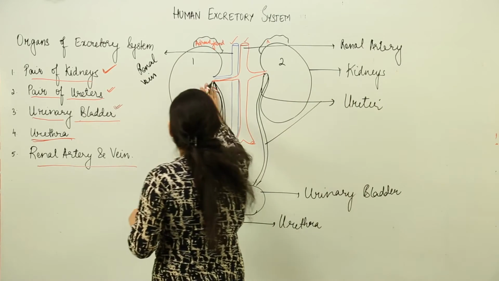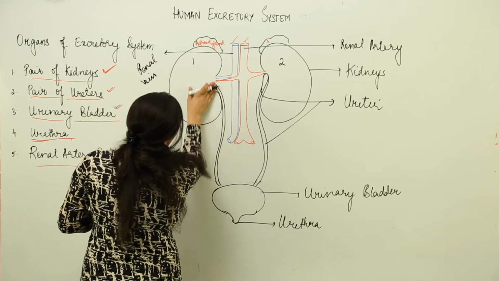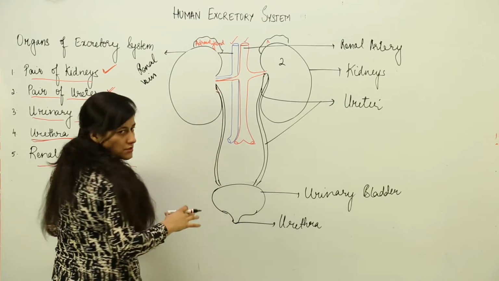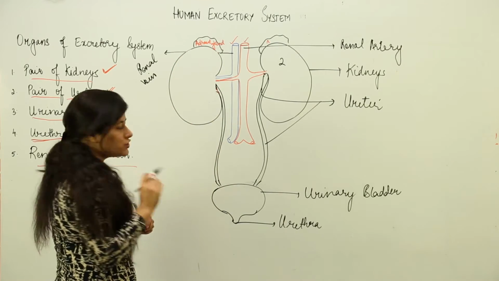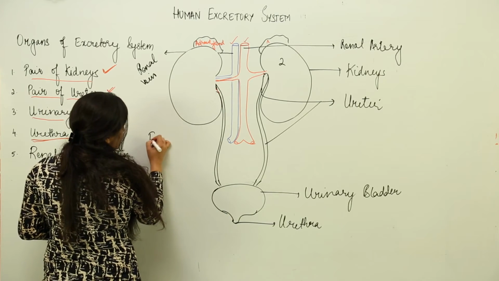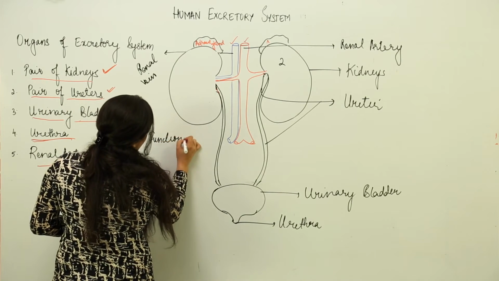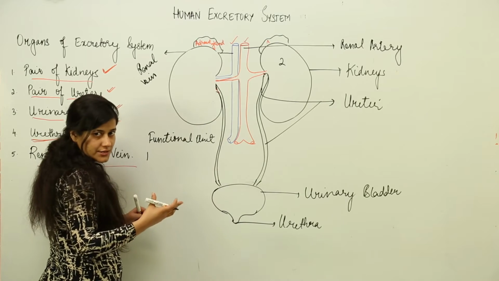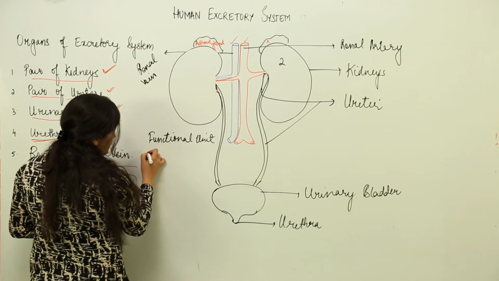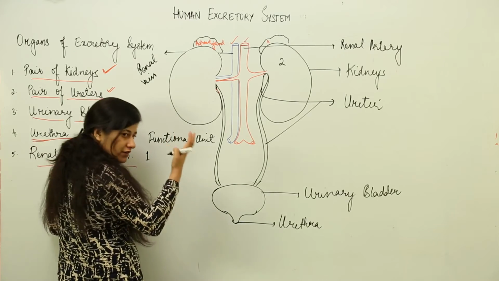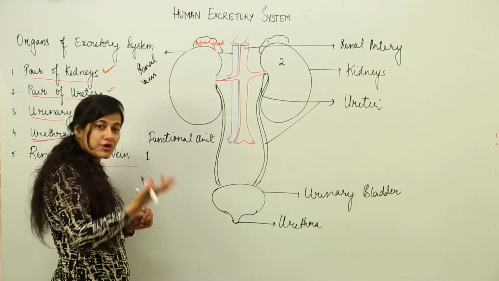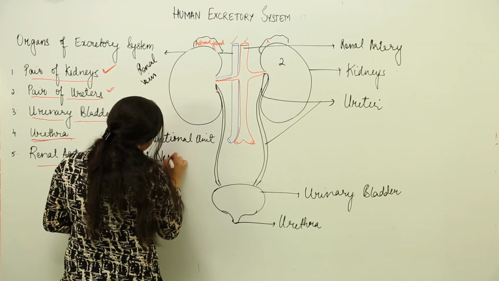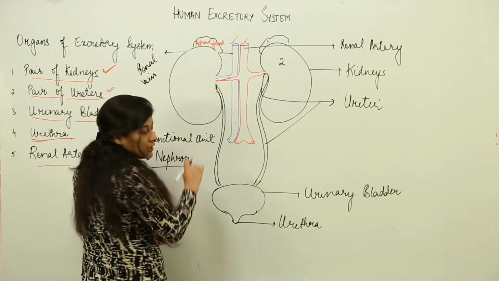Now, coming to each kidney, the kidney is the functional organ, not unit, of this excretory system, and the functional unit of the kidney is the nephron. It is the functional unit of the entire excretory system where ultrafiltration and the formation of urine take place. Whatever is present in the blood that is required would be taken back, and whatever is not required in the blood would be given out of the body. That particular unit is the nephron. So our kidneys would be rich in nephrons.